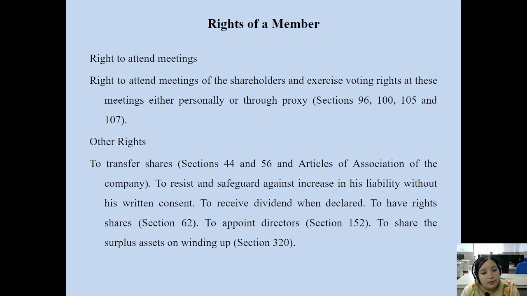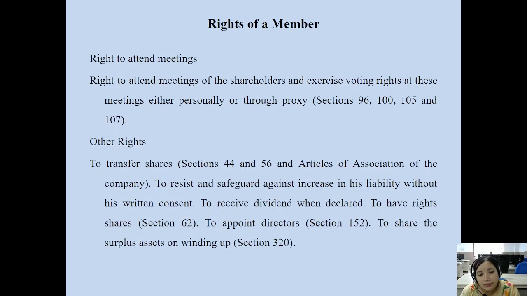Then, to resist and safeguard against increase in his liability without his written consent. The members of the company have a right against any increase in their liability without their written consent. No one can increase your liability without your written consent as a member of the company.